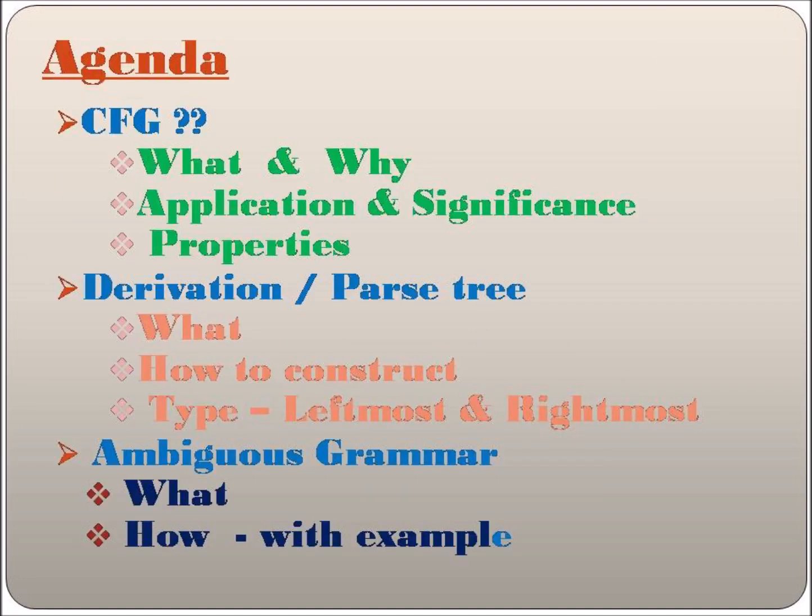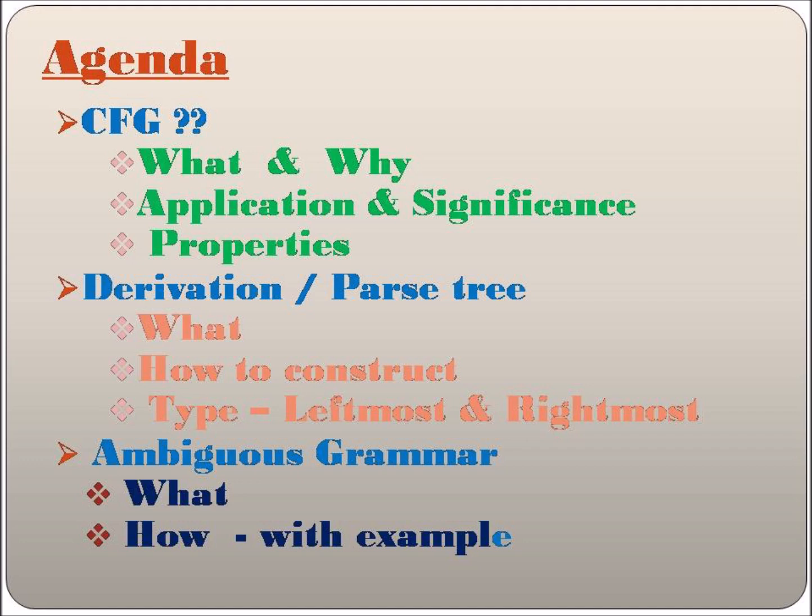So, our today's agenda is to understand the context-free grammar, what and why we studied the context-free grammar, what are the application and significance of context-free grammar, then the properties of context-free grammar. Next, we are looking forward to the derivation tree or parse tree and what exactly a derivation tree is, and then we try to understand how we construct the derivation tree or parse tree.